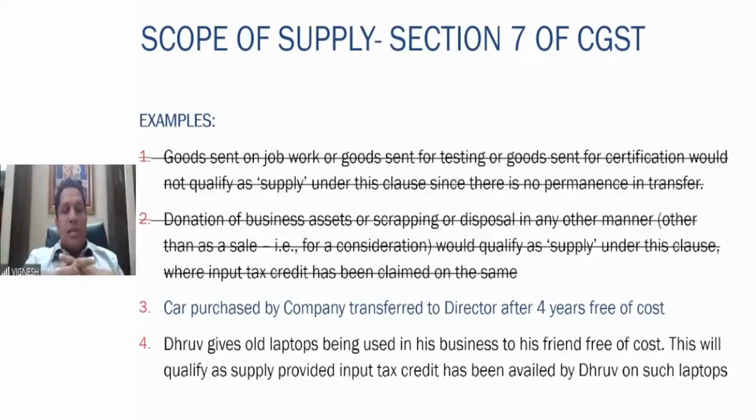Then other examples: car purchased by the company, transferred to director after 4 years free of cost. Then Dhruv gives old laptops being used in the business to his friend free of cost. In this case, it will qualify as a supply. In case of the car purchased by the company and transferred to the director, if it has not claimed any input tax credit, this is not a supply even if you give it free of cost. But for laptops given free of cost, it is a supply in case input tax credit has been claimed.